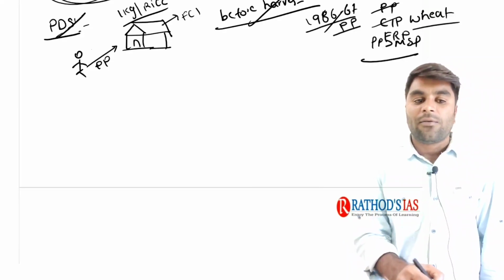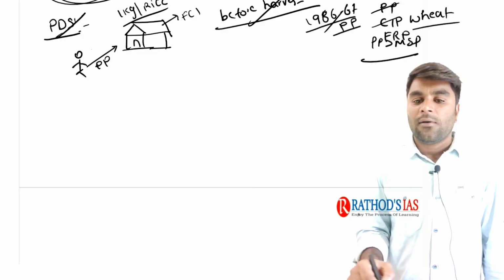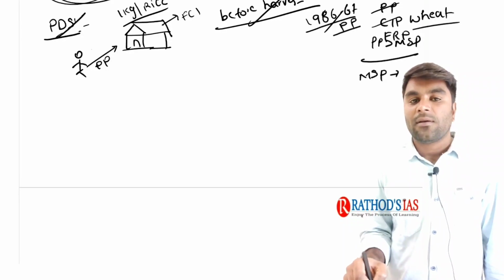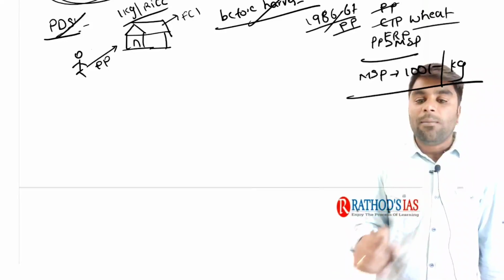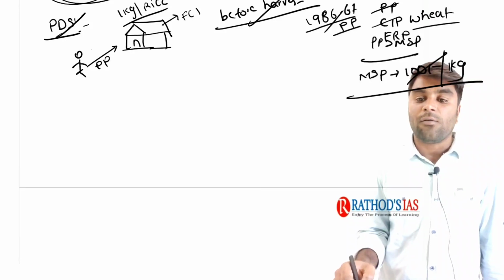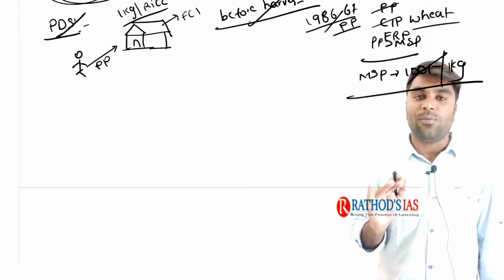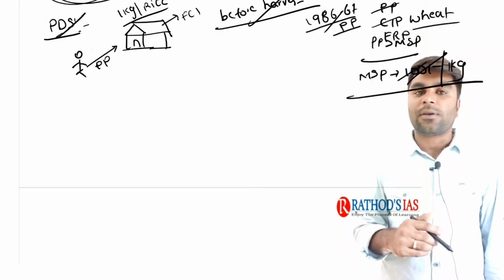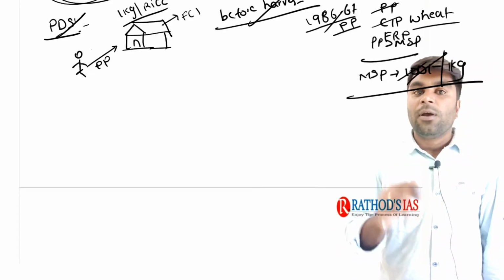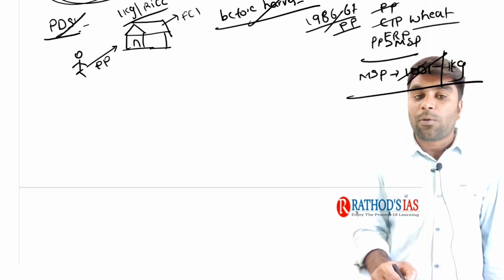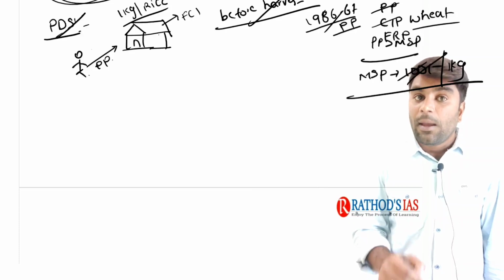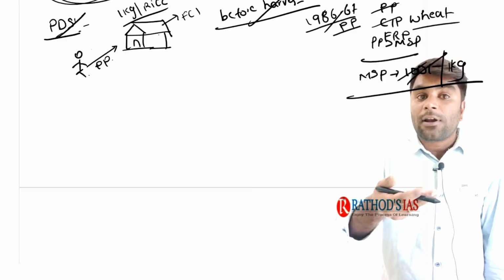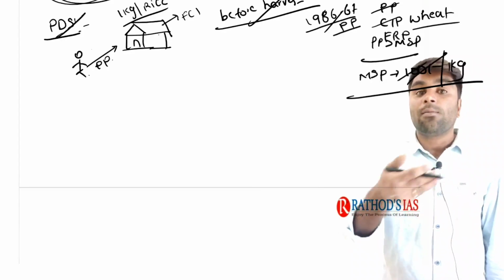Say for example, if government of India announces that MSP for a kg of rice is 100 rupees, then procurement price is also would be 100 rupees. But you need to be very cautious here. This is the meaning of effective procurement price is nothing but MSP. But you need to be very careful here. The price at which the procurement agencies procure the food grains from the farmers is nothing but procurement price, but not MSP. By definition, both are different. At monetary level, both are same.